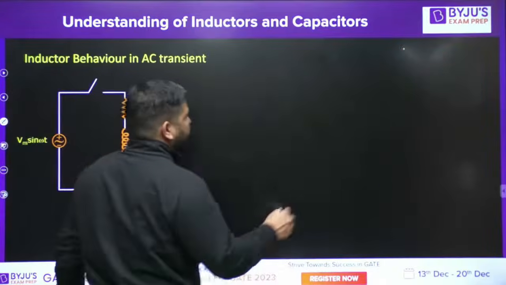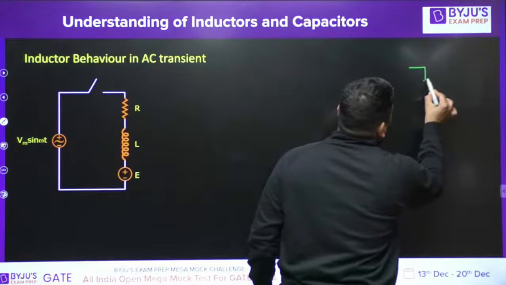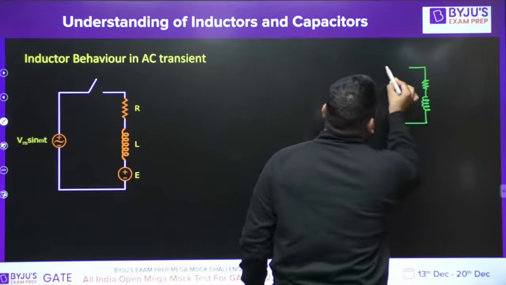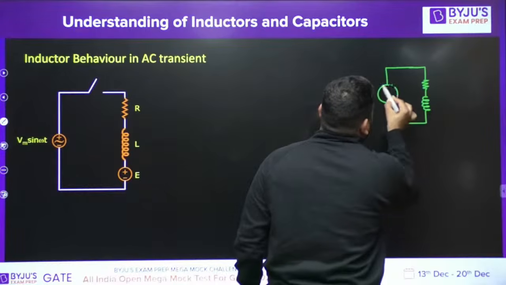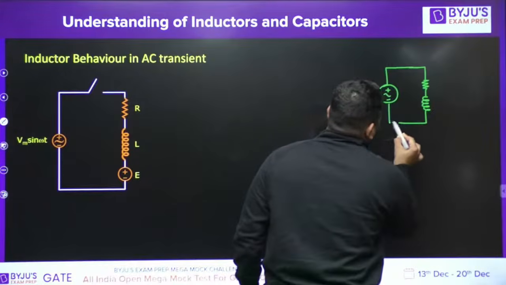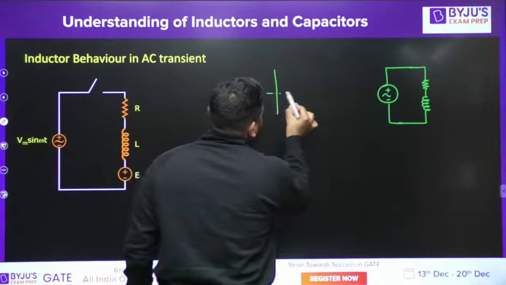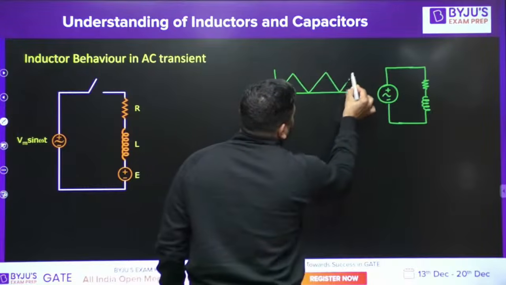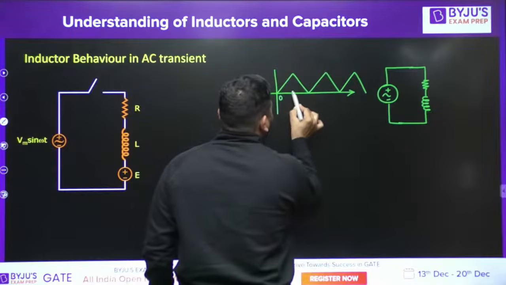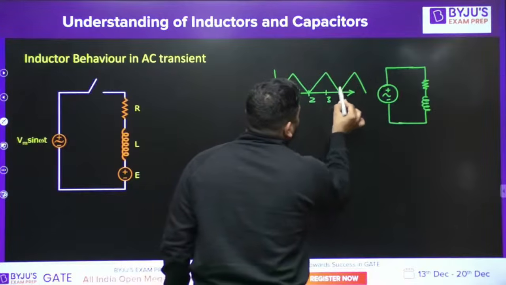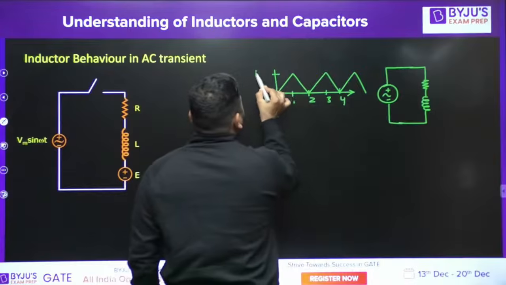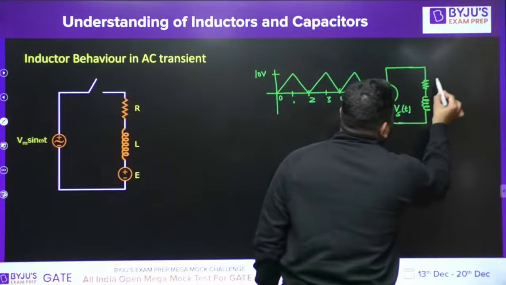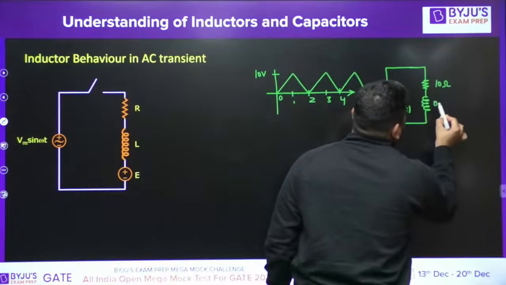Let's take an example. Let's take an RL load, and here I have the source. The source wave shape is shown like this. VST is shown like this. 0, 1, 2, 3, 4, and this side is 10 volt. This is my VST. Let's say R is 10 ohm and L is 0.5 Henry.